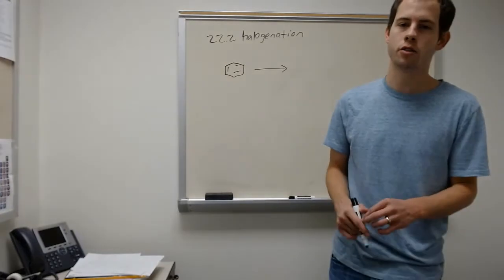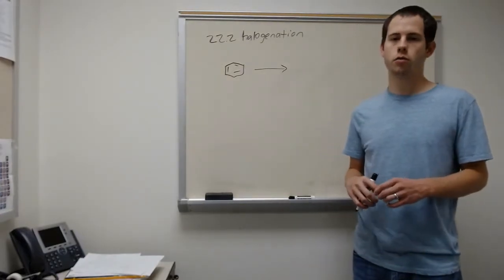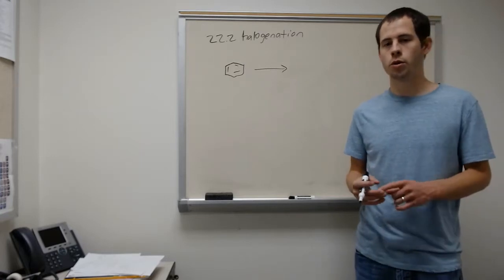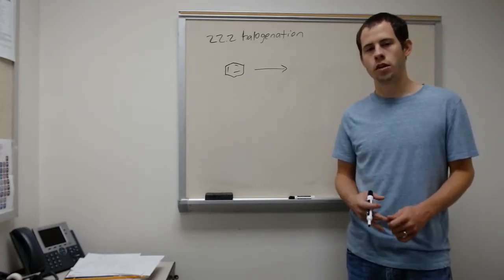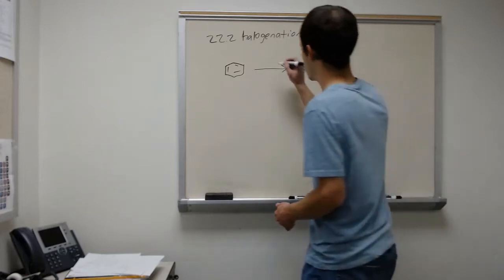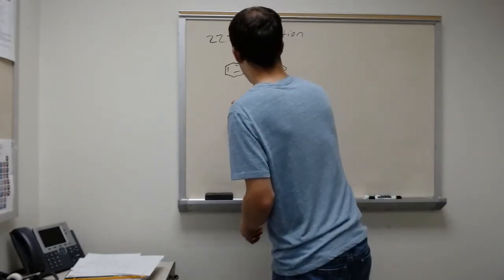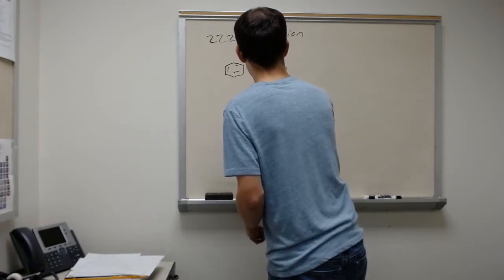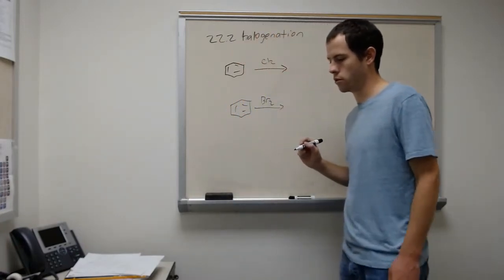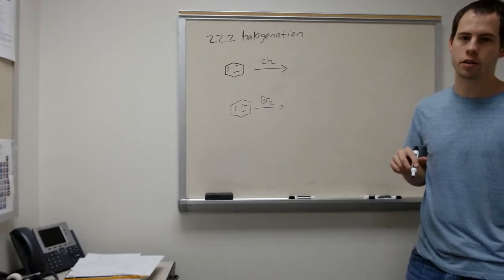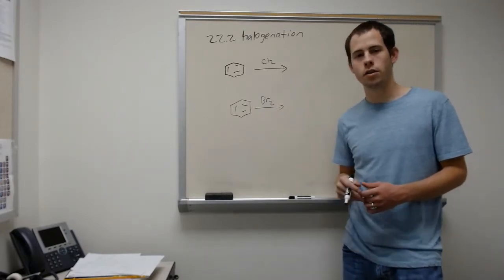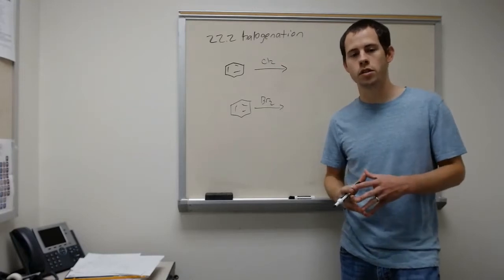The first reaction we'll look at is halogenation, which I just mentioned earlier in the video. We're going to take benzene and we're going to put bromines and chlorines on it. So we can take Cl2 and Br2, and we can put these halogens on the benzene ring. Remember, these electrophiles are not electrophilic enough, so they're not reactive enough for benzene to react with them.